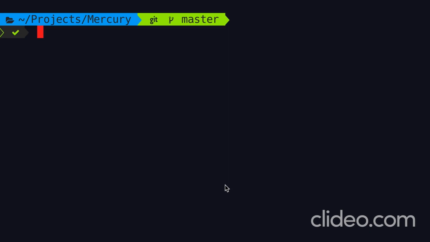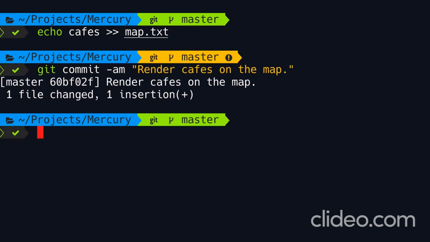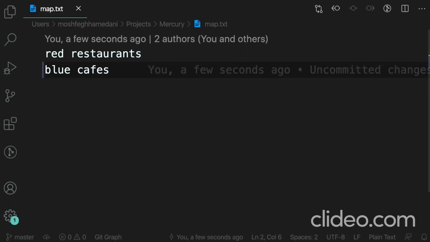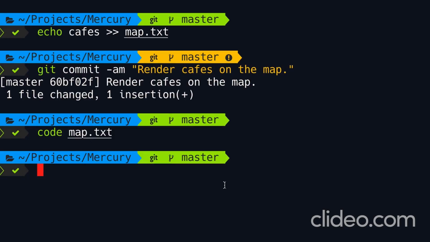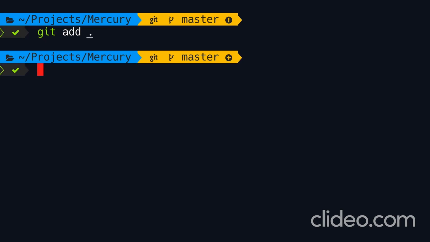Let me show you. So let's echo cafes to map.txt. Now let's make a commit and say render cafes on the map. Good. Now let's say we made a mistake and we should have echoed blue cafes to map.txt. So let's open map.txt and make the required changes. Blue cafes. Good. Now, back in the terminal, first we need to stage the changes. So git add period. Good. Now, to amend the last commit, we type git commit --amend.